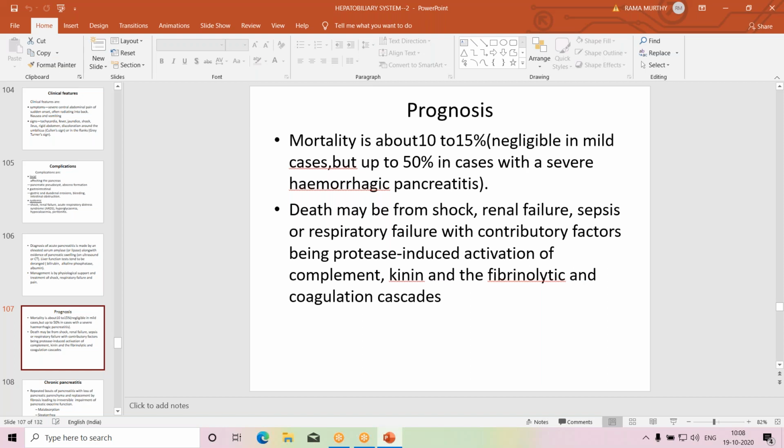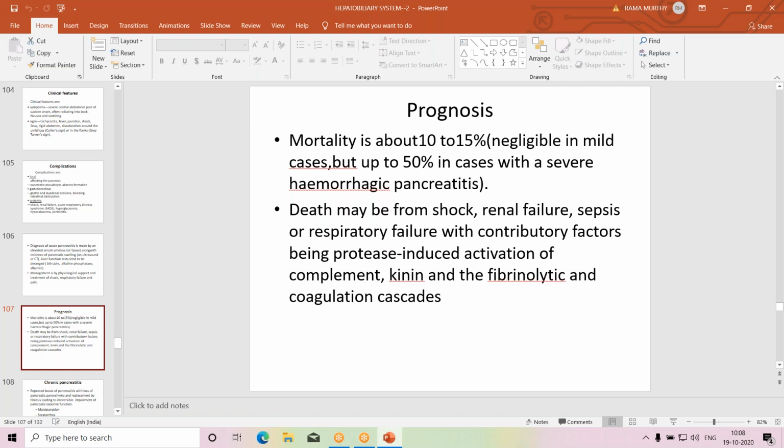And for all this, the contributory factors are protease-induced complement. So there are many activated proteolytic enzymes in the blood. The activated proteolytic enzymes will not keep quiet. They will injure the blood vessels. They will cause activation of complement, kinin system, fibrinolytic system.